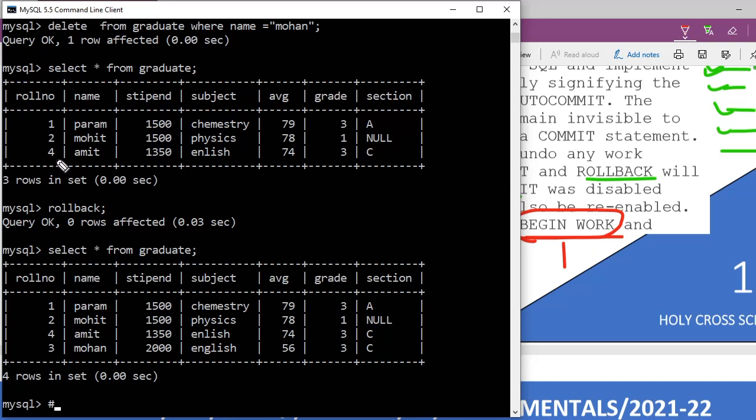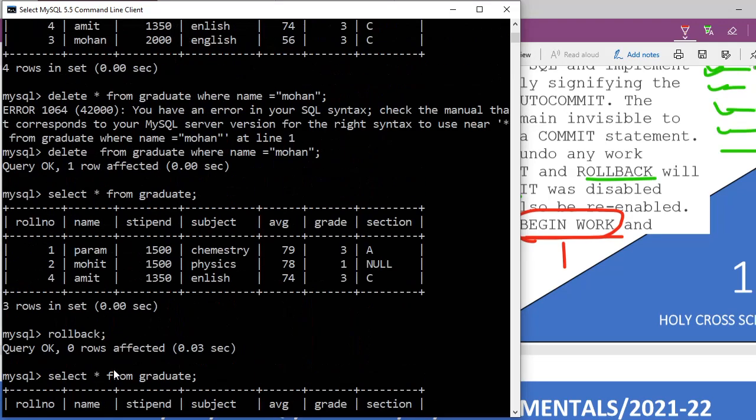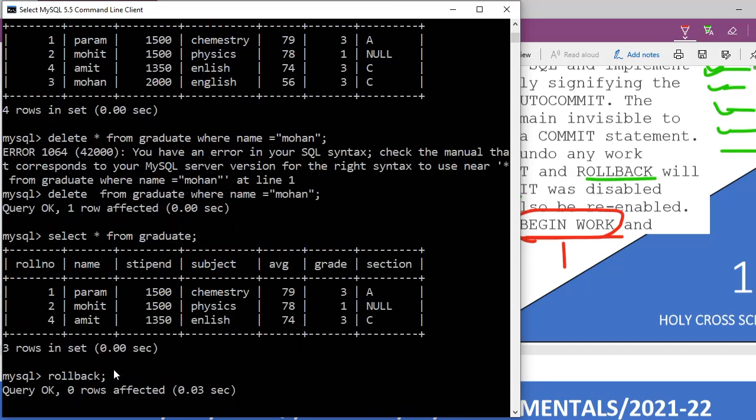You see here, this one. Okay, this is correct. In the first table, you see Mohan is deleted.